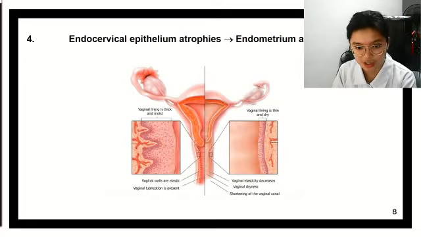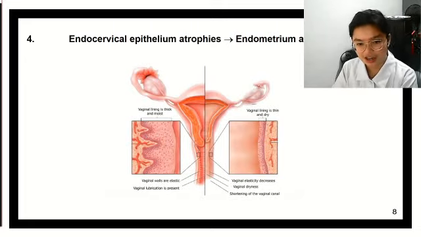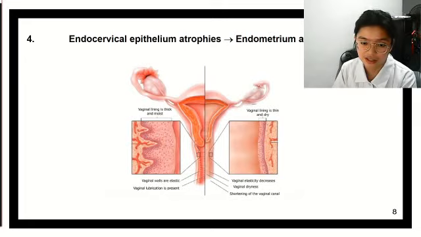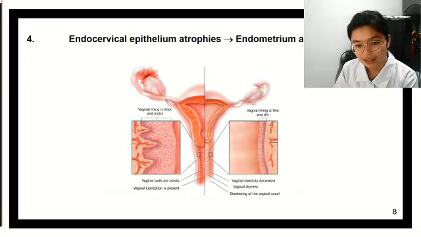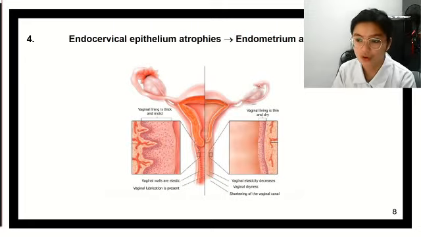As you can see, the endometrium here is thinner, and there are signs of degeneration. This atrophy most often occurs after menopause.